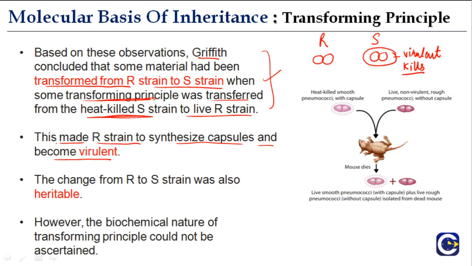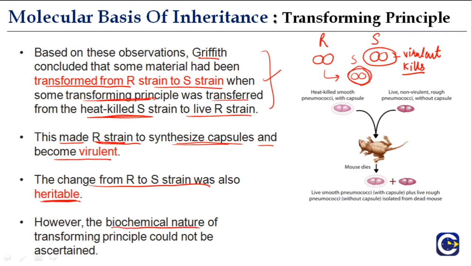So here they say that there was some kind of transforming principle that made the R strain synthesize capsules. So now this R strain was capable of synthesizing capsules and it became virulent. The change from R to S strain was also heritable.